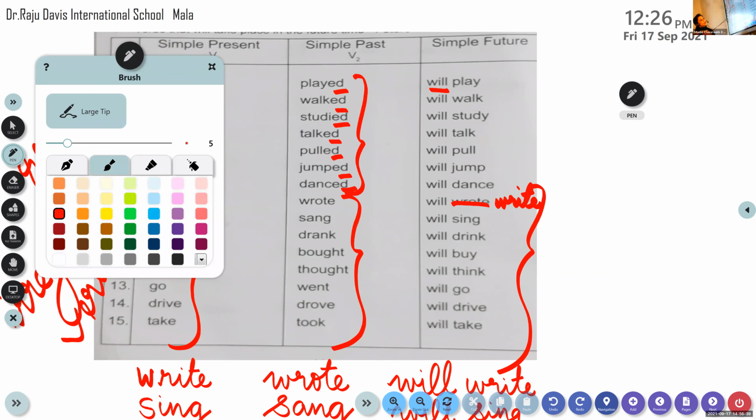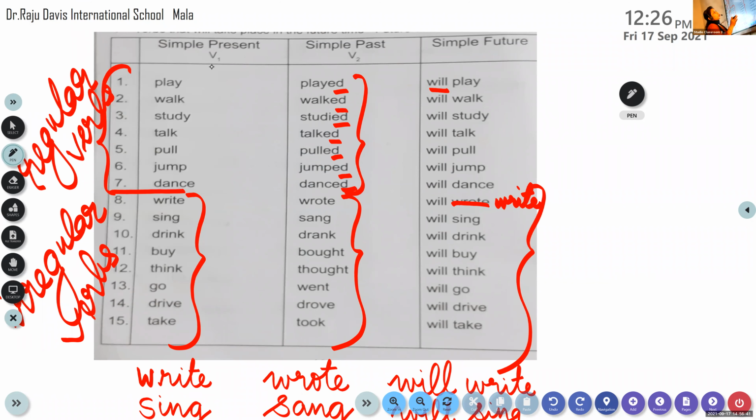Okay, children. So this page is very, very important. I wanted all of you to learn it well.